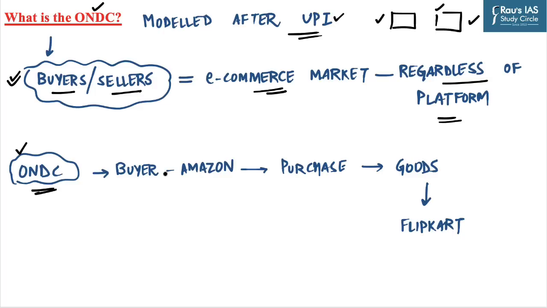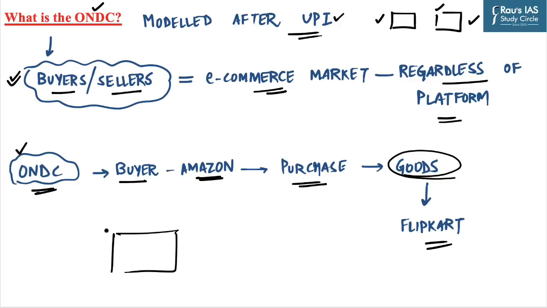Under ONDC, a buyer who is registered on Amazon may directly purchase goods from a seller who sells on Flipkart. The pilot version of ONDC was launched last year in a few major cities, and thousands of sellers have already come on board the platform. In simple language, let us assume you want to buy a cricket ball. This platform will show the prices of different sellers, for example Amazon and Flipkart, and it is your wish from where you want to buy that particular ball. In this way, both the buyer and seller will benefit. This is the whole plan which the government is trying to implement.